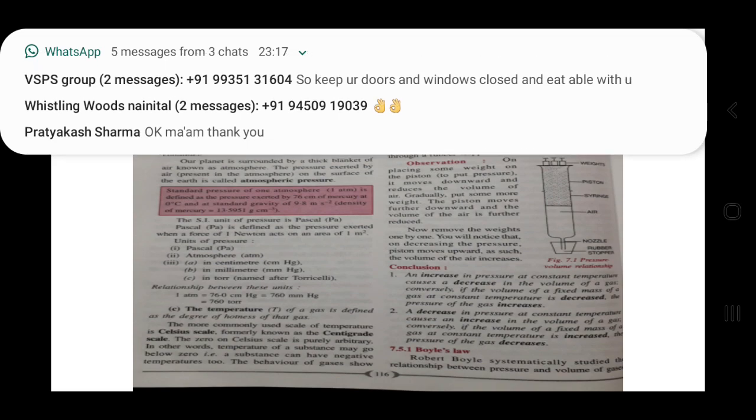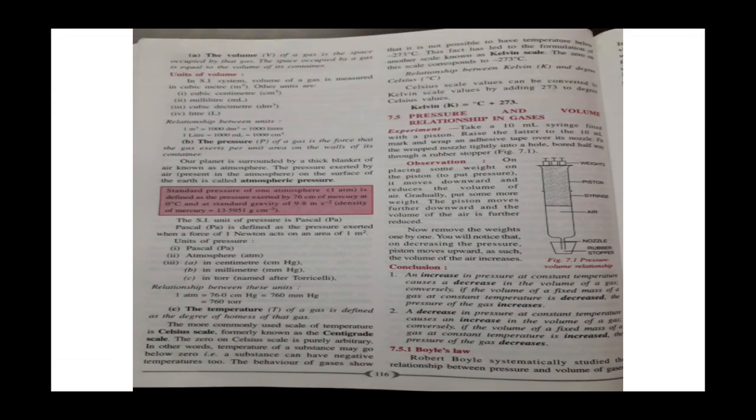Now first of all I am going to explain volume. What is volume? That you know very well. Volume of the gas is the space occupied by the gas. The space occupied by the gas we get by finding the volume of its container in which we fill the gas. In the SI system, volume of the gas is measured in cubic meter.